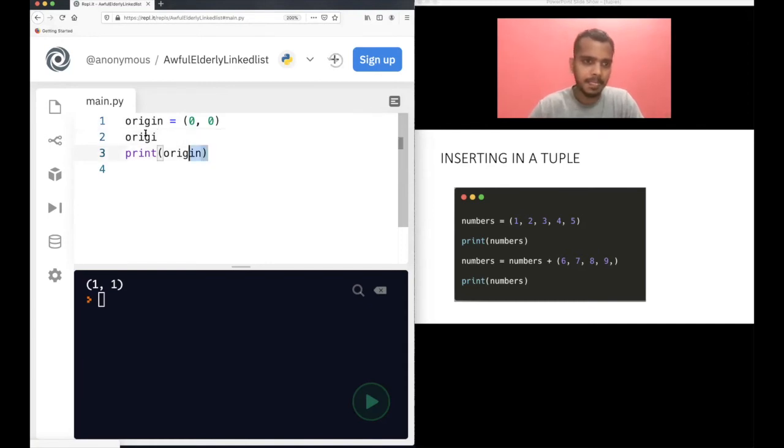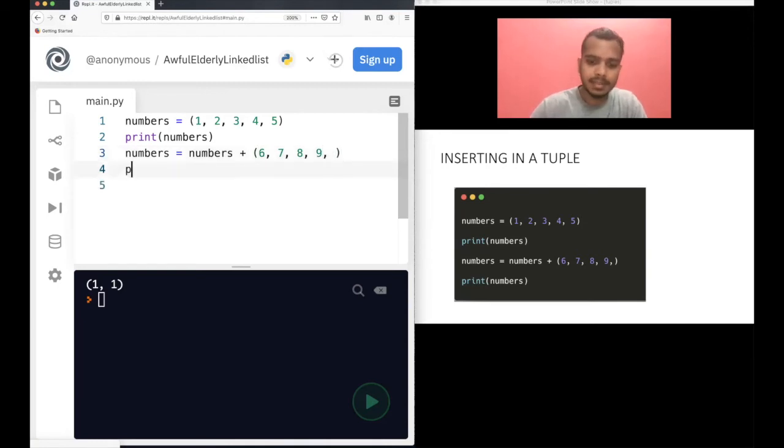Let me go back to show you this example so that you will understand. Let's say numbers equal to 1, 2, 3, 4, and 5. Now let's print these numbers. Now let's say we want to append four more numbers, 6, 7, 8, 9 at the end of this tuple. So how we do it is numbers equal to numbers plus 6, 7, 8, and 9, and at the last again a comma.